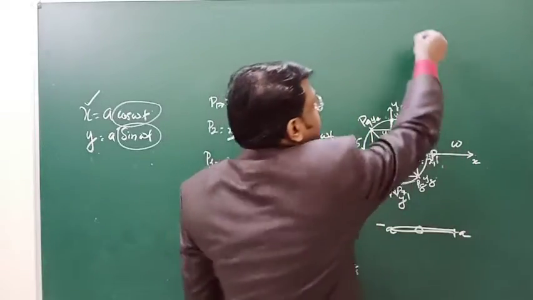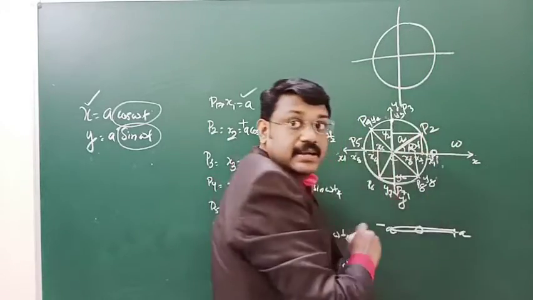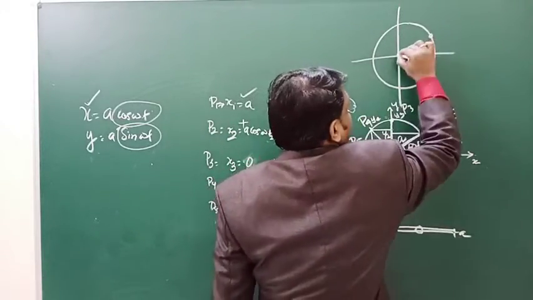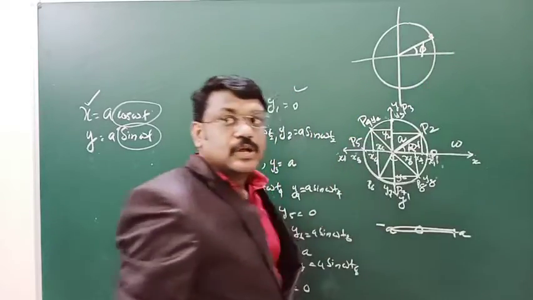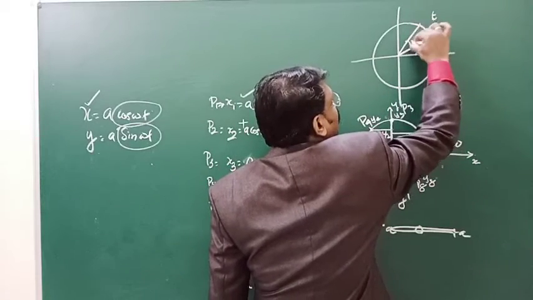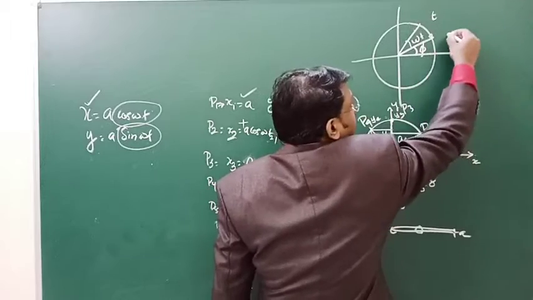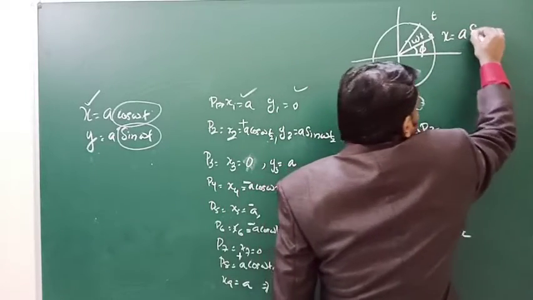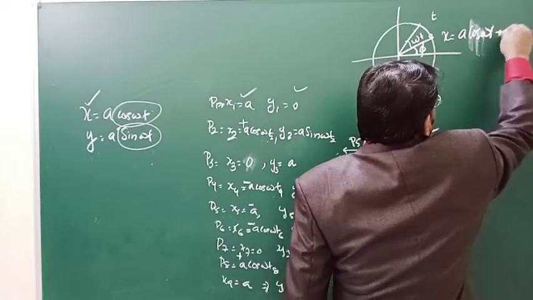Suppose you have a circular path with x and y directions, and initially the particle is here, making an angle phi. At a time t, it moves through omega t. So the displacement from the x direction will be x is equal to a cos of omega t plus phi.